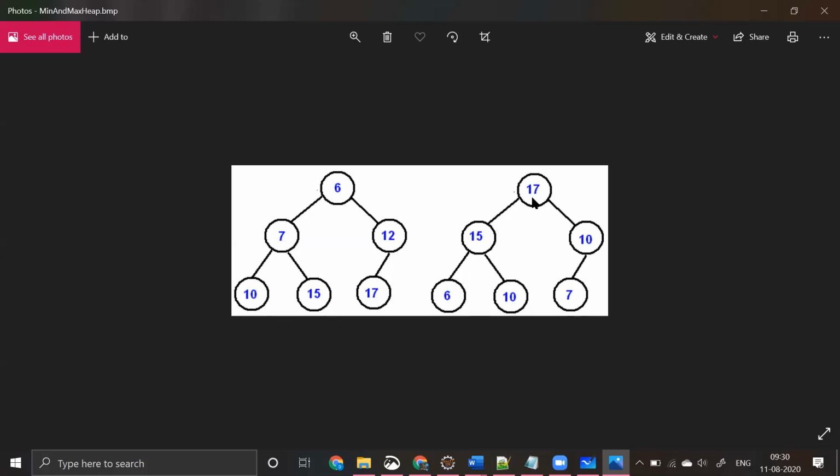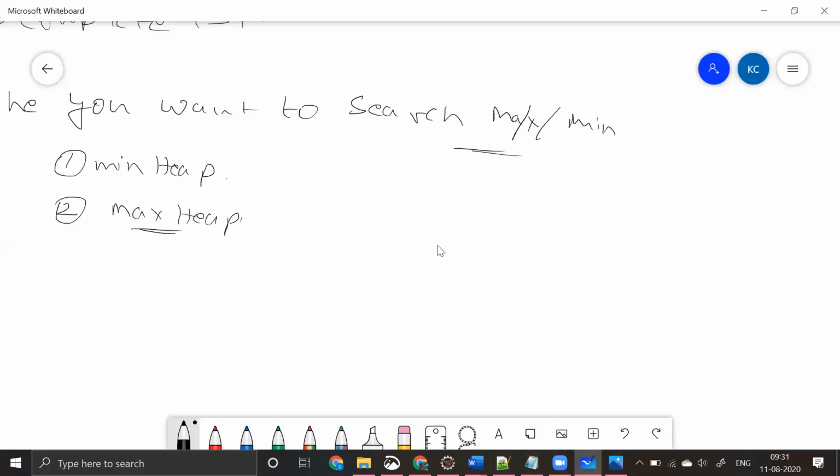So let's try to see what this heap is, what a min heap is, what a max heap is, etc. Maybe I'll take a small example, and try to make you understand it. Okay, so here I have something like this. Just give me a second, guys. So I will be having some data, guys.